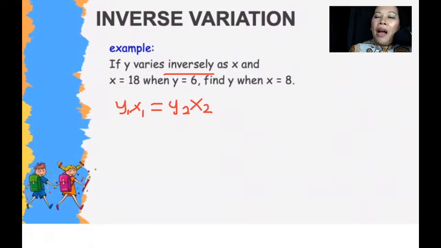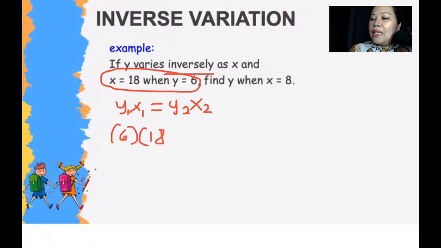The next step, after you have identified the relationship, you substitute the first pair. So x is 18 and y is 6. So we substitute y is 6, x is 18, equals, find y, so we're looking for y when x is 8. Since we're looking for y, we will transfer 8 to the other side.